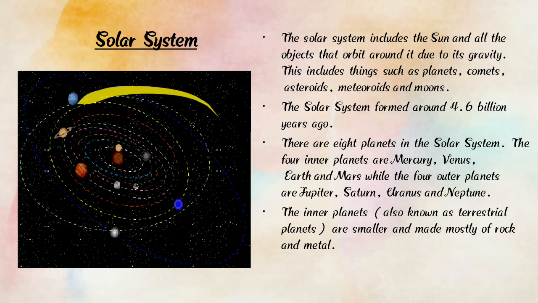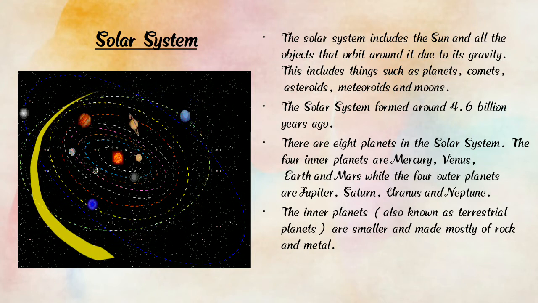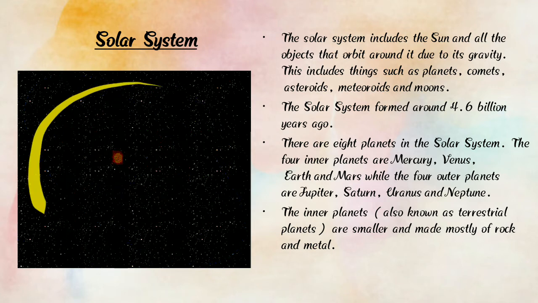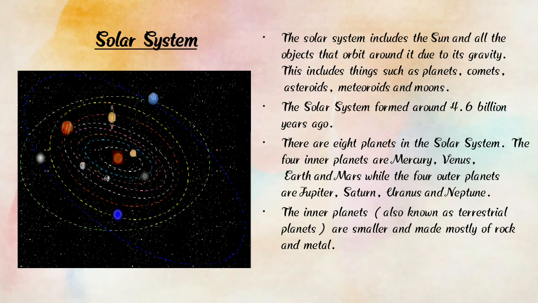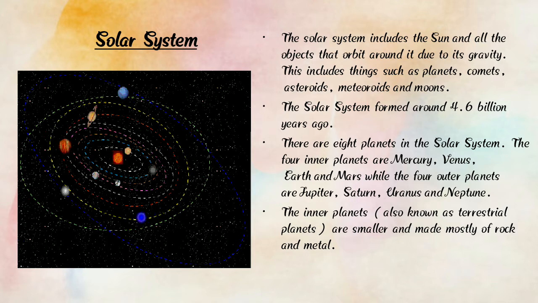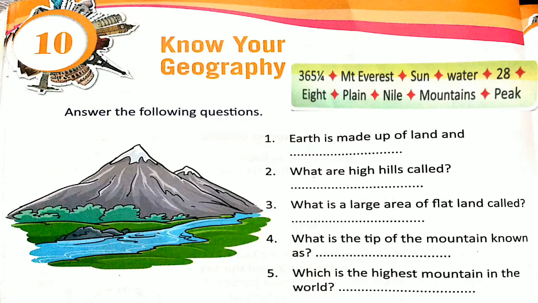So here we can find the photograph of the solar system, and there is the sun, and there are 8 planets: Mercury, Venus, Earth, Mars, Jupiter, Saturn, Uranus and Neptune. So 4 are inner planets and 4 are outer planets. So children, you all understand about planets. So now we are going to do some exercise.